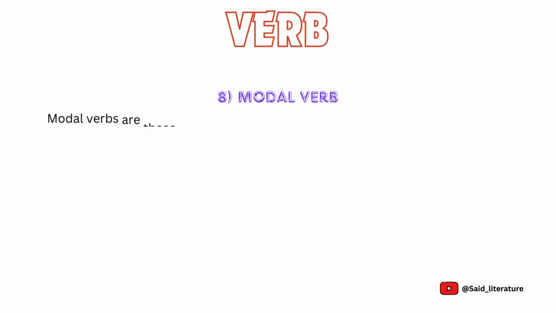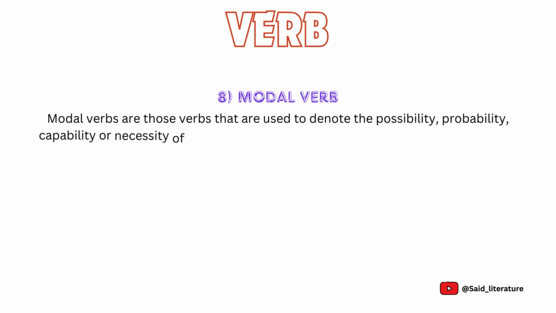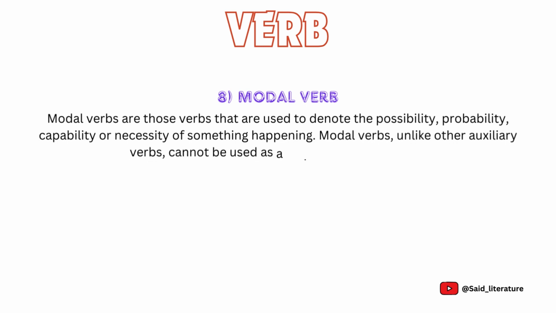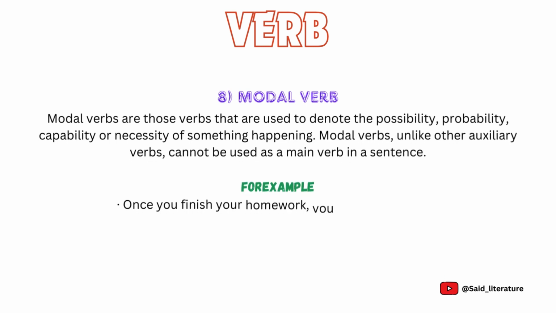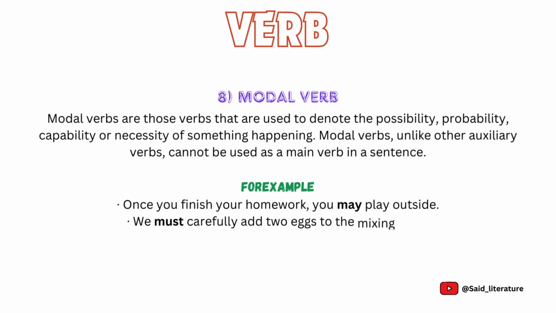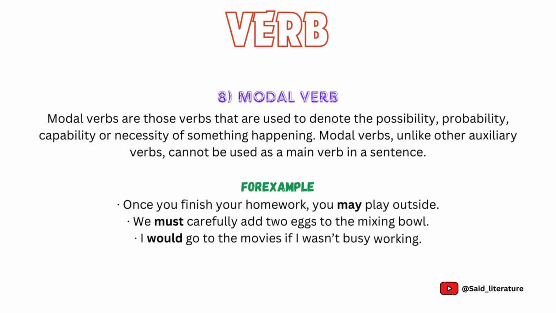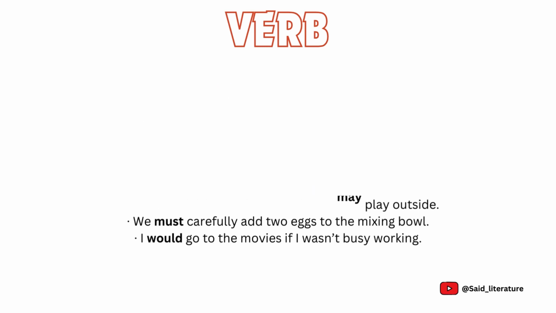Eighth is modal verbs. Modal verbs are those verbs that are used to denote the possibility, probability, capability or necessity of something happening. Modal verbs, unlike other auxiliary verbs, cannot be used as a main verb in a sentence. Examples are: once you finish your homework, you may play outside. We must carefully add 2 eggs to the mixing bowl. I would go to the movies if I wasn't busy working.